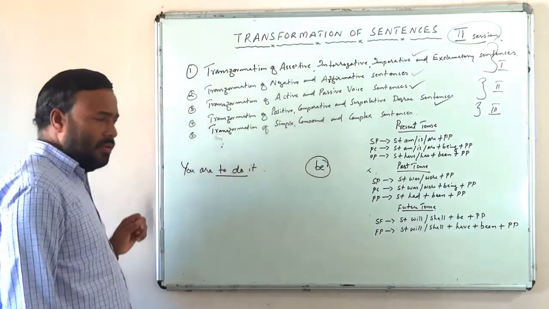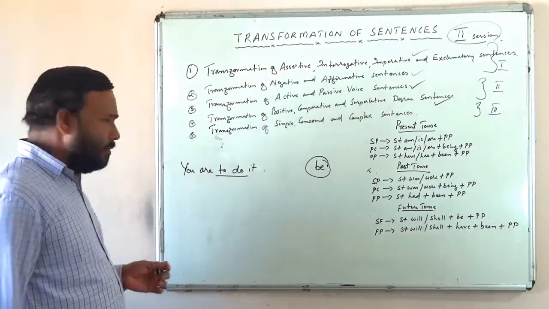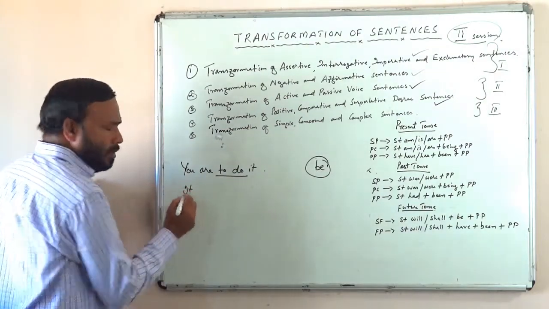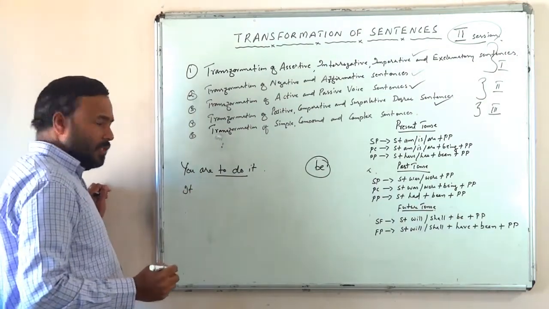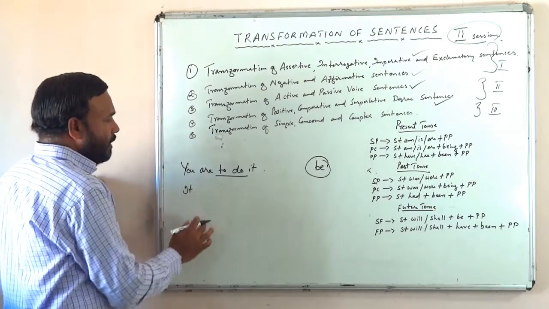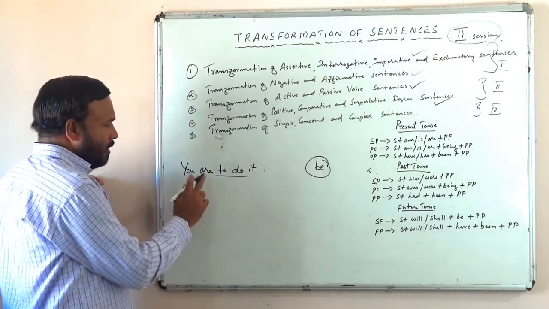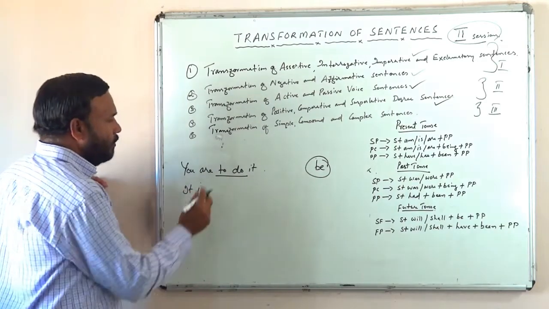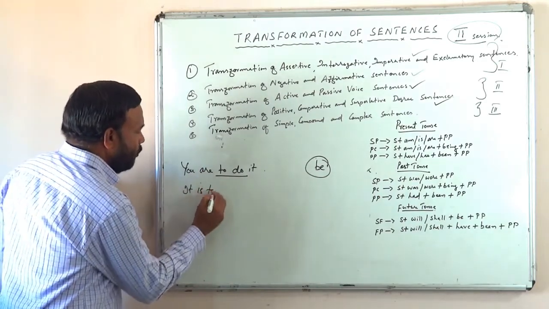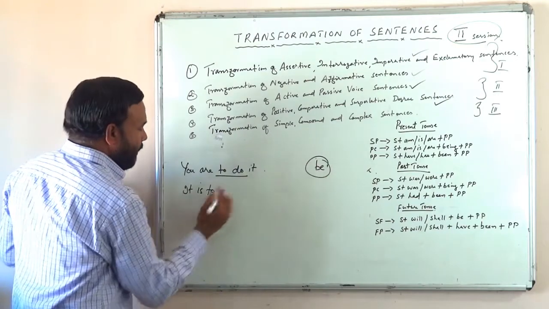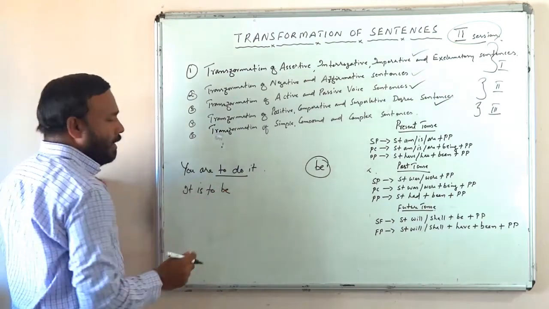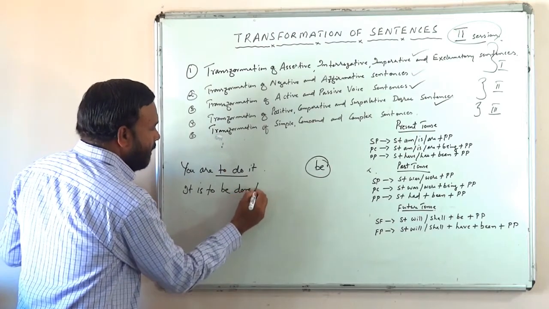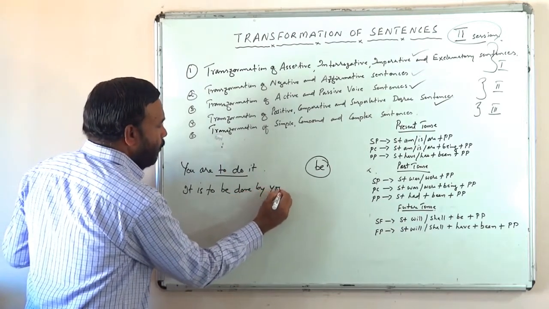How will you change it to passive? Very simple. You are to do what? It. So we have to start passive with it as the object. With it what will be there? Am or is. With it we have to use is, isn't it? So it is to be. Then do, did, done, isn't it? It is to be done by you.